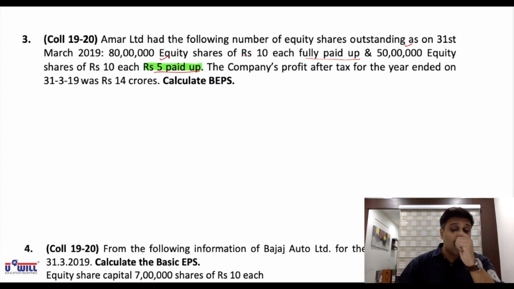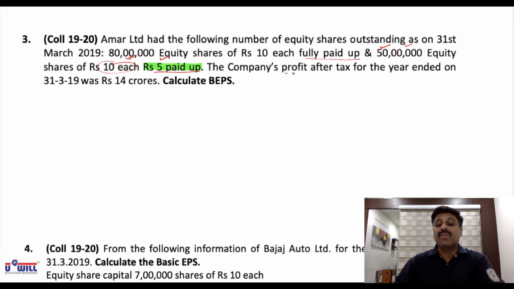The paid up value is 2 crore 50 lakhs. If those 2 crore 50 lakhs would have been fully paid up, then they would have been equivalent to how many shares? 2 crore 50 lakhs divided by 10, 25 lakh shares. So we will not take 50 lakh shares, we will take only 25 lakh shares in consideration. I repeat, 50 lakh shares are of 5 paid up value, means 50 lakhs into 5, the paid up amount is 2 crore 50 lakhs. If they would have been fully paid up, they would be equivalent to 2 crore 50 lakhs divided by 10, 25 lakh shares. So when we count the EPS, we will not take them as 50 lakh shares, we will take them as 25 lakh shares, as if they are fully paid up.